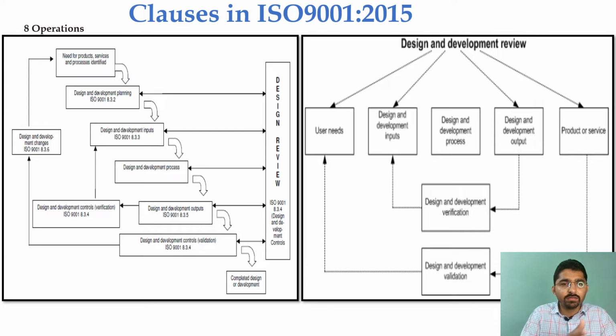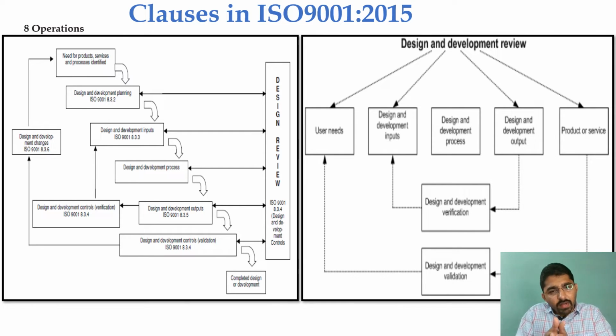Each of these stages is critically reviewed by a defined authority or the responsible person. Let's say based on the output from the design development planning, if we want to make any kind of changes, if we really want to make certain changes, then this will be rerouted back again from step 1.